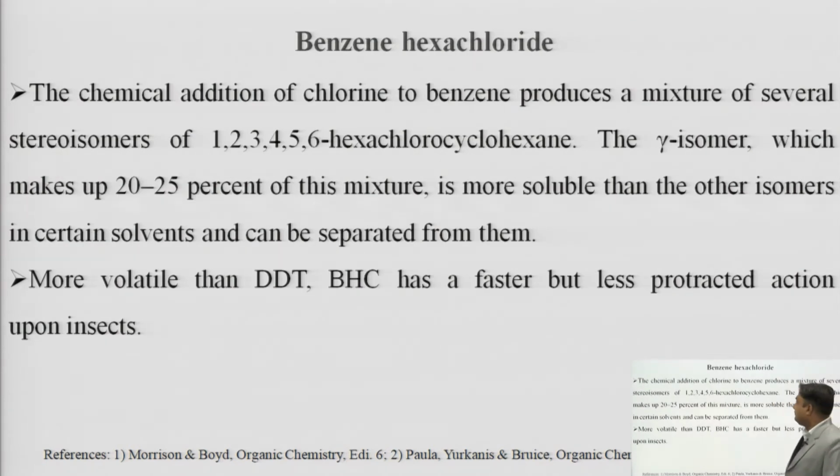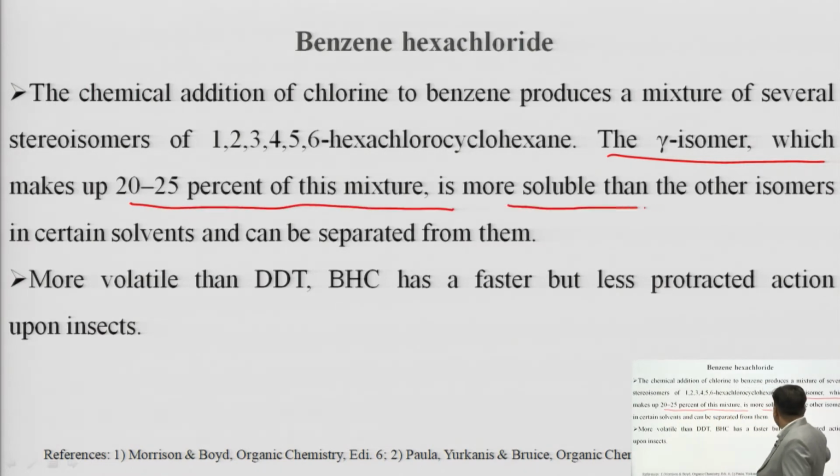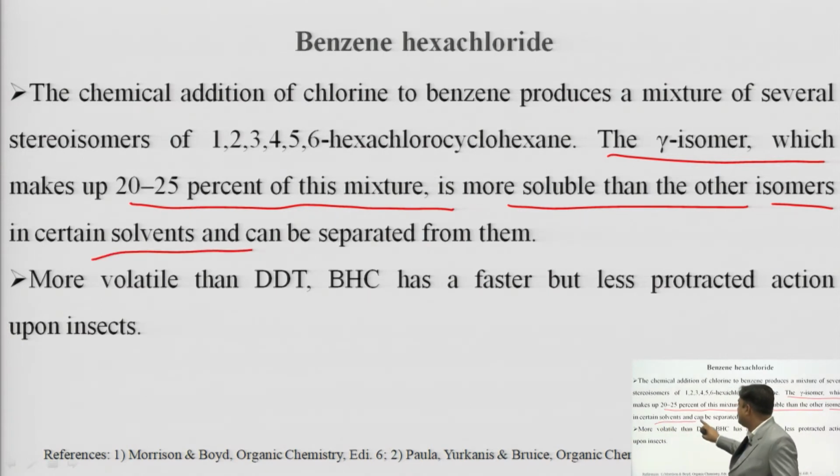Now, the chemical addition of chlorine to benzene produces a mixture of several stereoisomers of 1,2,3,4,5,6-hexachlorocyclohexane. The gamma isomer, which makes up 20 to 25% of this mixture, is more soluble than any other isomer in certain solvents and can be separated from them.